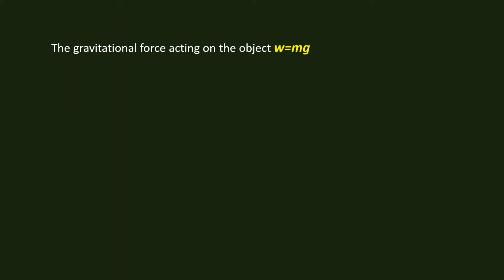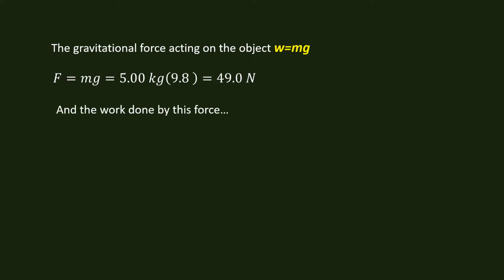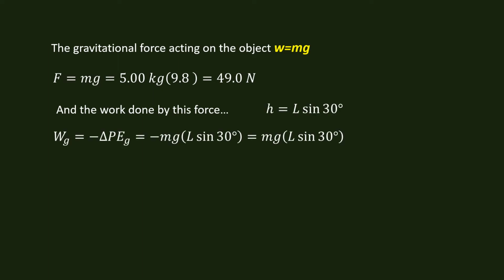Determine the work done by the force of gravity. The gravitational force acting on the object is equal to the weight, which equals mg. And so we get 49 newtons: mass of 5, times 9.8 meters per second squared. And the work done by this force is going to be the potential energy, and that's going to be equal to mg L sine 30 degrees.